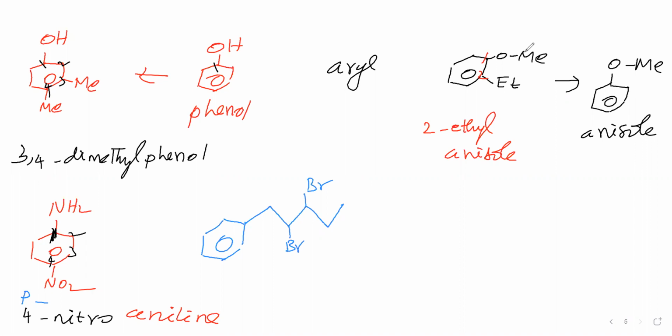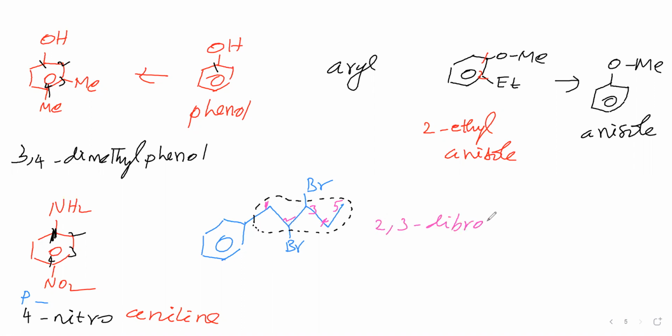See that, this we will take as the parent. Then how to give numbering? For this carbon number 1, for this carbon number 2, then 3, 4, 5. Bromine is present at the second and third carbon, therefore 2,3 dibromo.